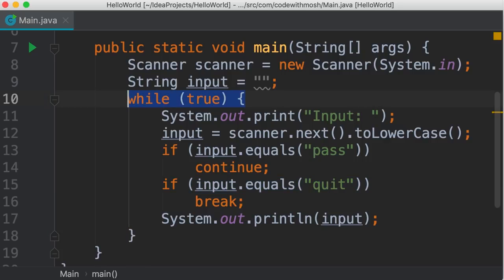This is a very common technique that you see amongst professional programmers. Just remember, if you're using this technique, make sure to have a break statement. Otherwise, you will end up with an infinite loop that executes forever. It never terminates. And that can be very dangerous in terms of memory consumption. So if you're using while true, make sure you have a break statement in your loop.